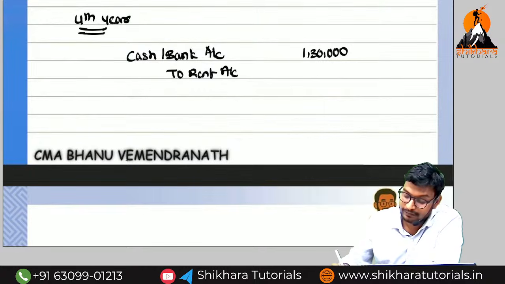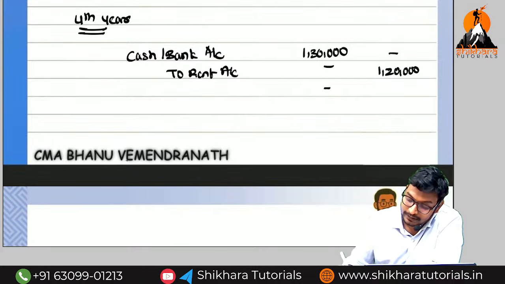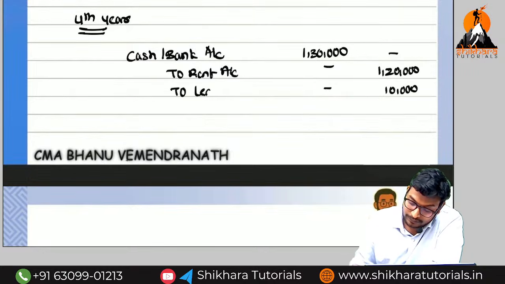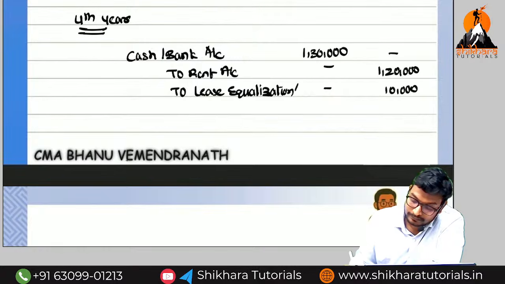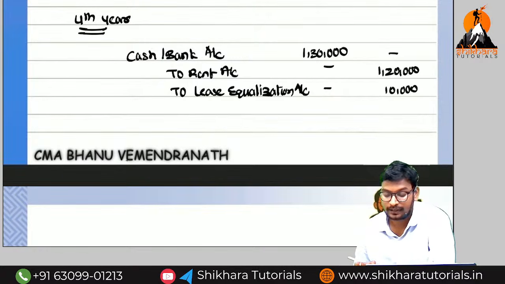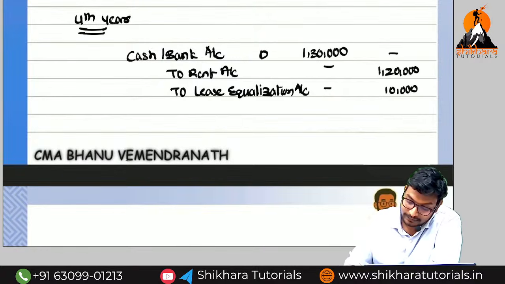To rent every year, 1,20,000 only. The balance figure will be on which side, amma? Credit side, rupees 10,000, to lease equalization. Okay, guys? So this is the debit.